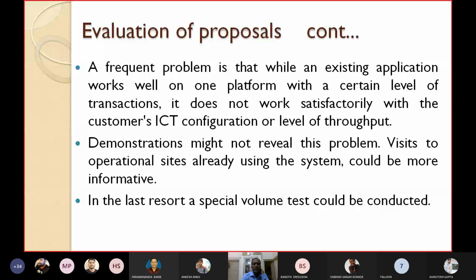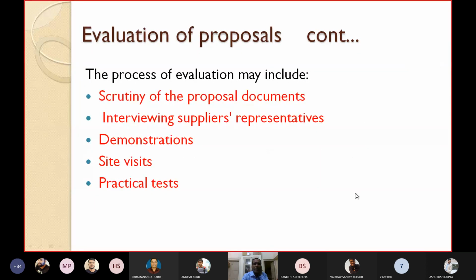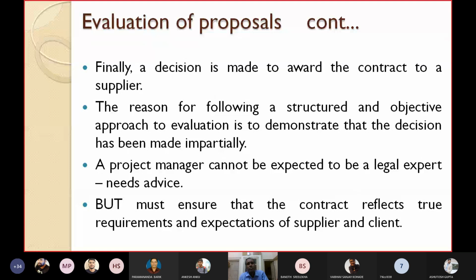So demonstration we have already discussed. As a last resort, a special volume test could be conducted. In the practical test, you can also conduct a volume test to evaluate the proposal. So now let's come here.